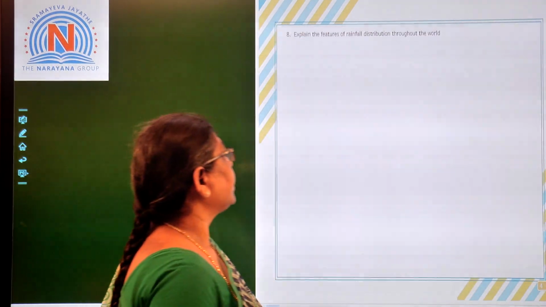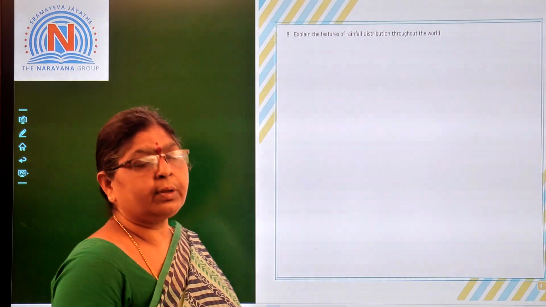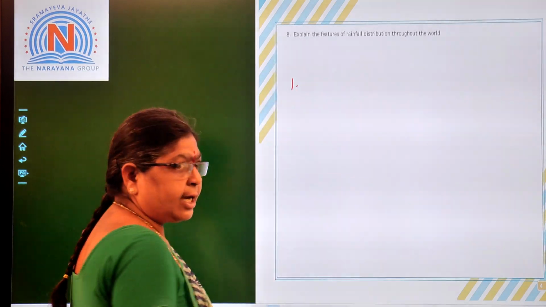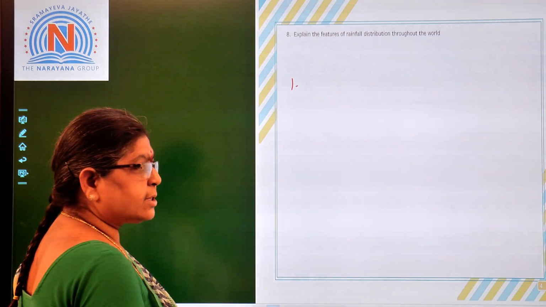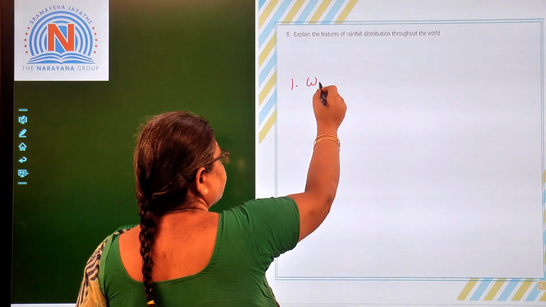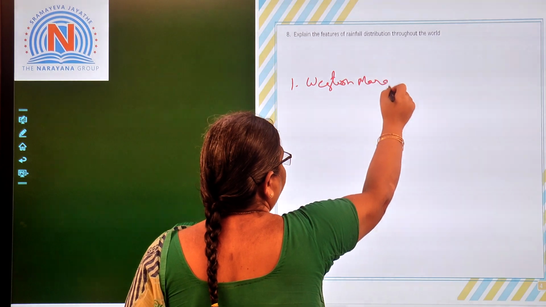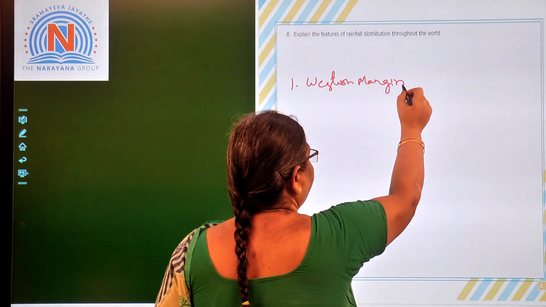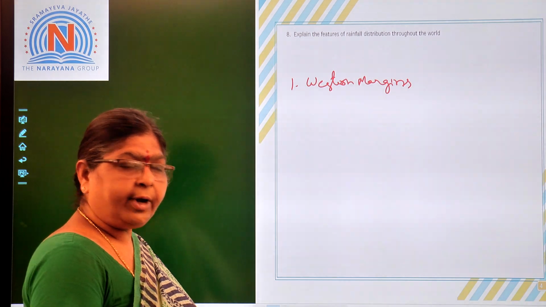What is the next topic? That is, what are the features of the rainfall distribution throughout the world? The first feature is that in the equatorial latitudes, we will be finding the rainfall in the western margins of the continents. Means what happens? The rain starts decreasing from the west to the east. From west to east, the rainfall will decrease.